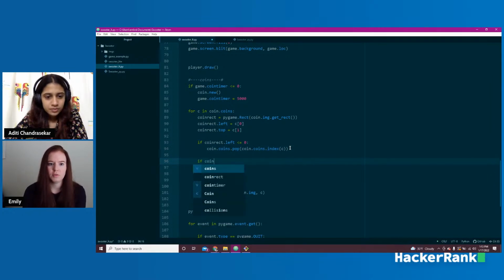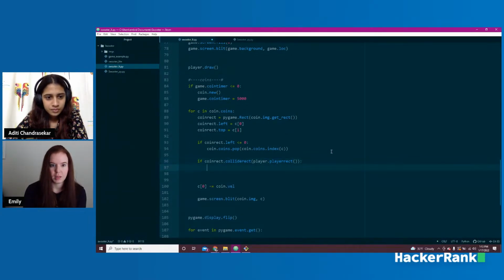And we'll also say, if coin rect dot, now there's a new function we're going to use called colliderect. This is from within Pygame. So we're going to say colliderect, player.player rect. Now we're saying, hey, if this coin rectangle collides with this player rectangle, then what do we do? That means we're just going to pop that coin out of the list.